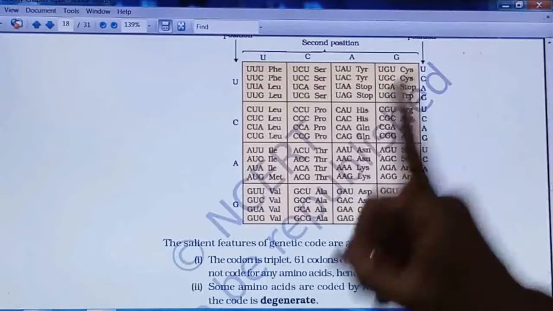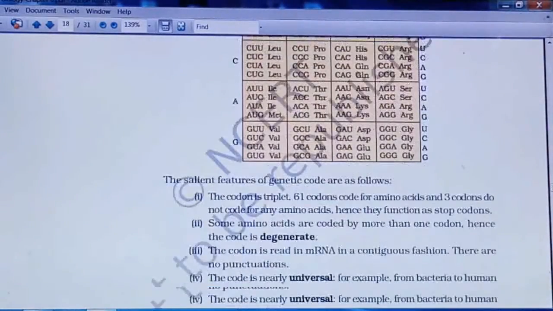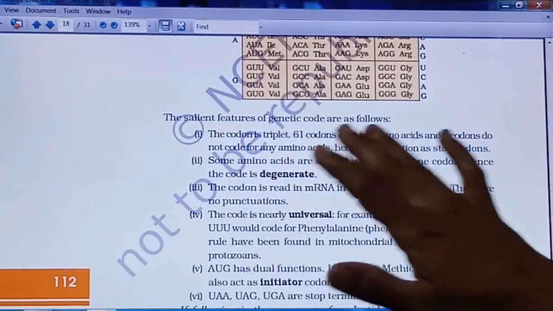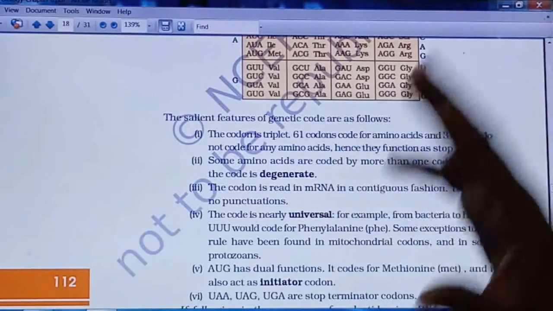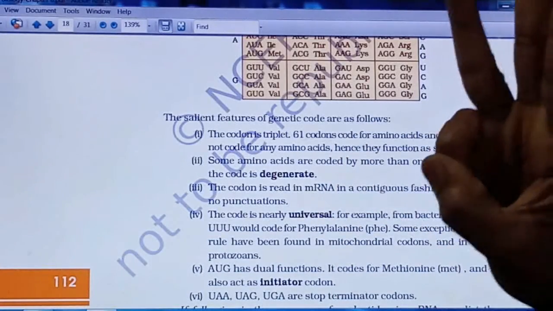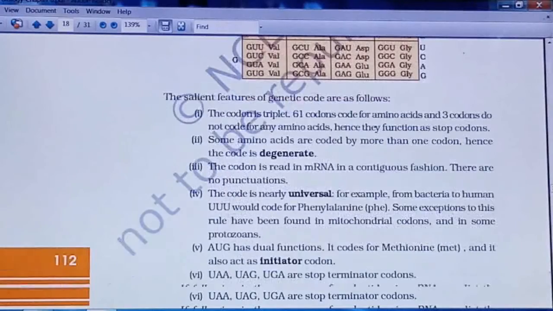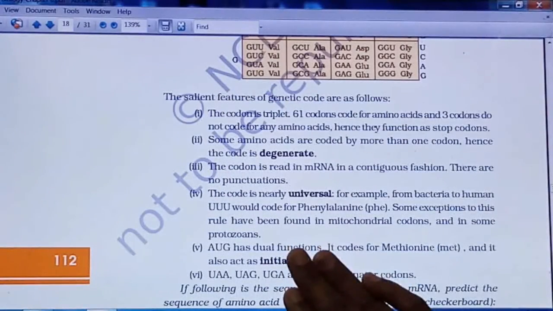Sometimes, very rarely, it will be asked for 1 mark. Next point, very important: salient features of the genetic code. It will be asked for 5 marks or 3 marks. So these are the 6 points which are given as salient features of the genetic code.